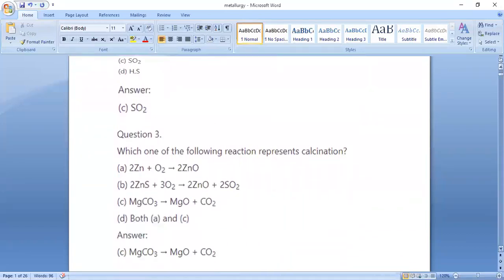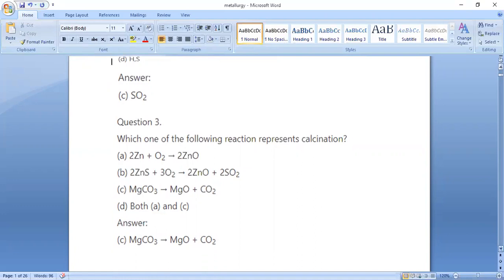So next question number 3. Which of the following reactions represents calcination? So option C is the correct answer. MgCO3 gives MgO plus CO2.